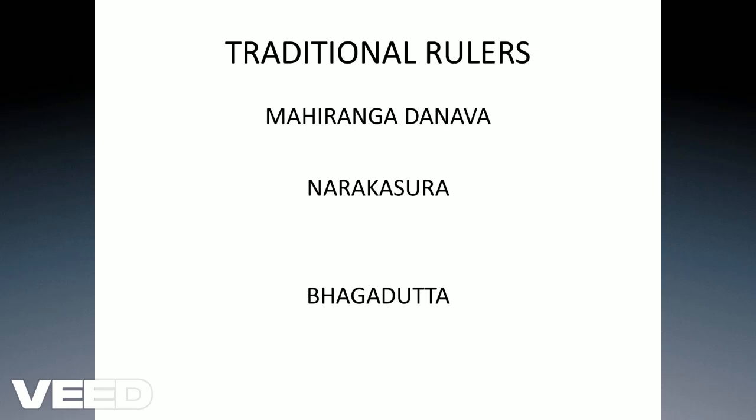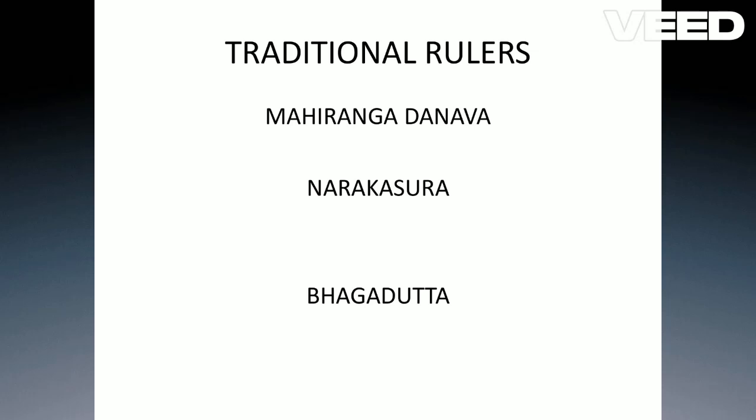Okay, so during the war of Mahabharata, this Bhagadatta character took the part of the Kauravas. So that's why we must remember that Bhagadatta, even though he was placed on the throne by Sri Krishna, took the part of the Kauravas, who fought against the Pandavas and against Sri Krishna.